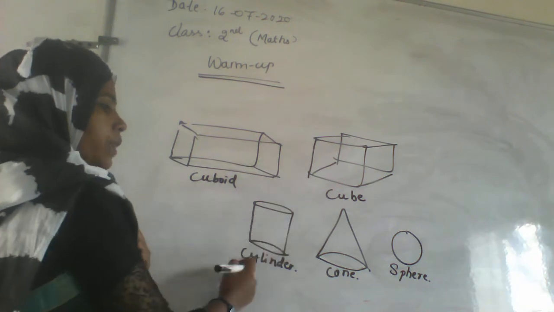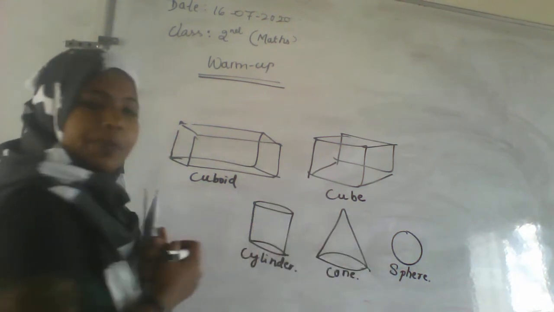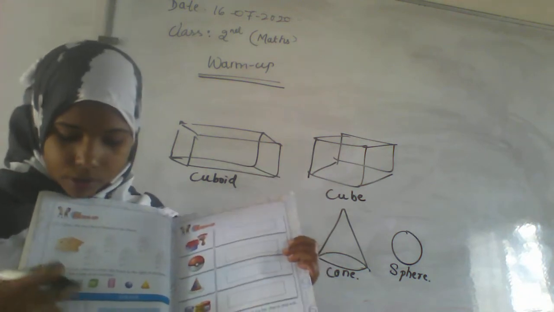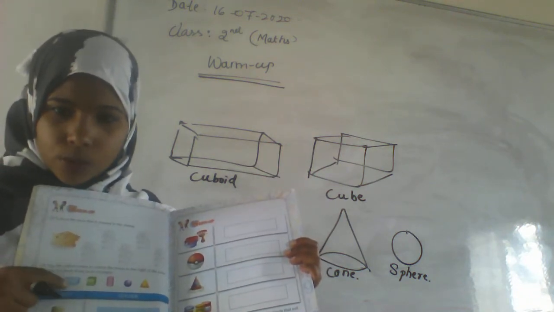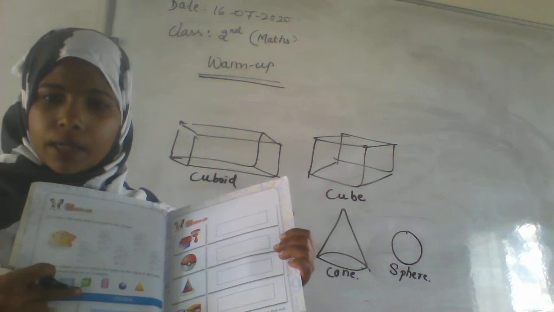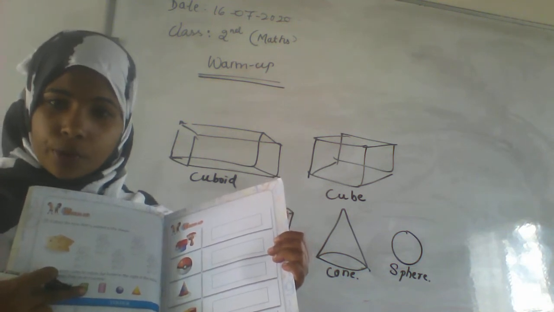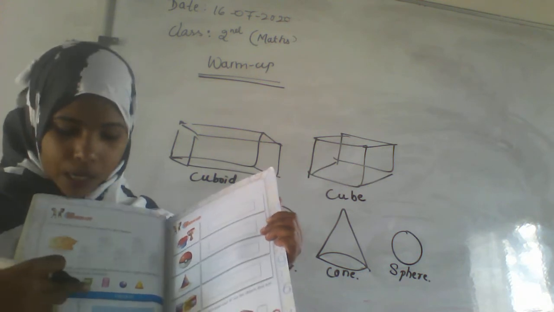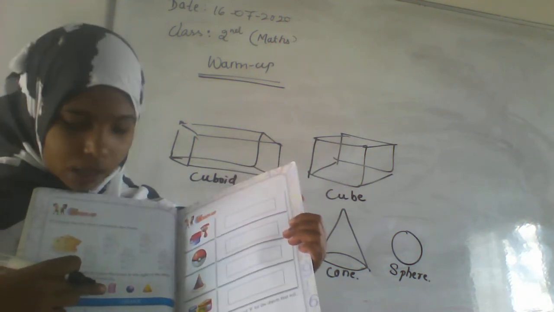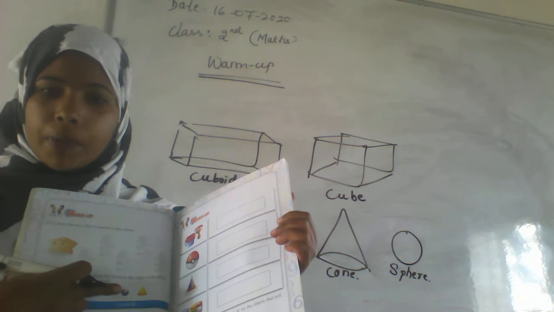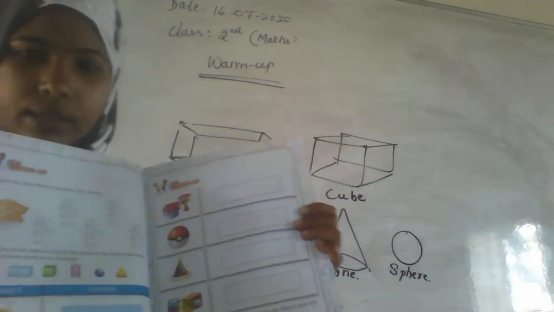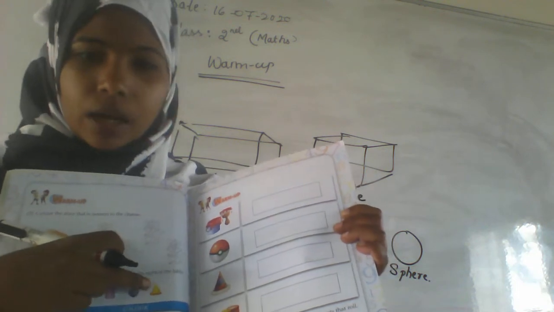Cuboid, cube, cylinder, cone and sphere. Okay. And now here they have given the color code for this. The cuboid is blue in color, and the cube, like the Rubik's cube you were playing, is in green color, and the cylinder is in pink color, and the sphere is in purple color, and the cone, not a triangle, that is a cone, is in yellow color.